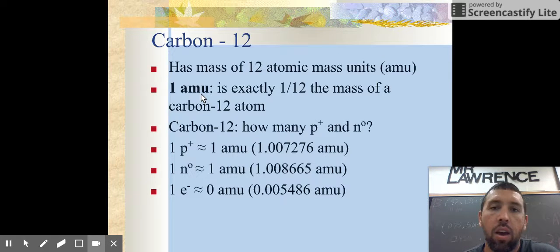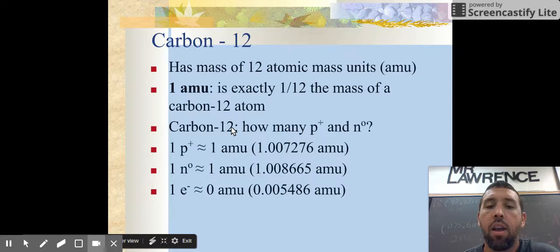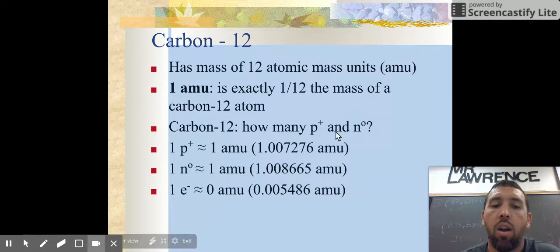Just like I think we shouldn't say 200 pounds anymore, we should say 1 Lawrence, and that's going to be the standard of measurement. So when you look at carbon-12, since there are 6 protons and 6 neutrons, we say that 1 proton weighs 1 AMU, and 1 neutron weighs 1 AMU. And that is by definition, because that is 1/12 the mass of a carbon-12 atom.